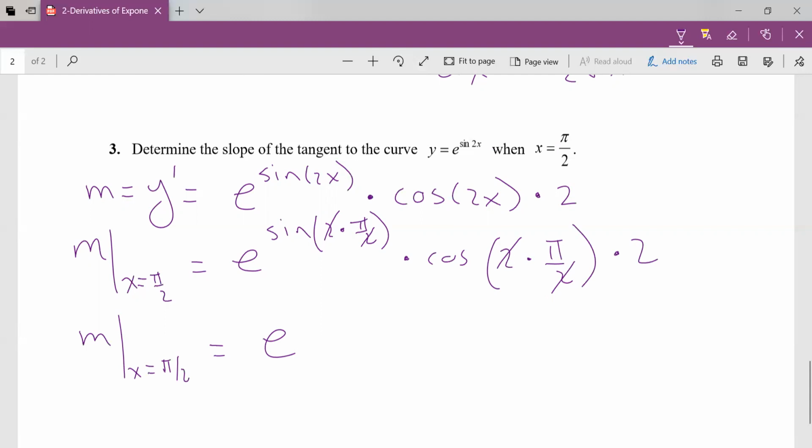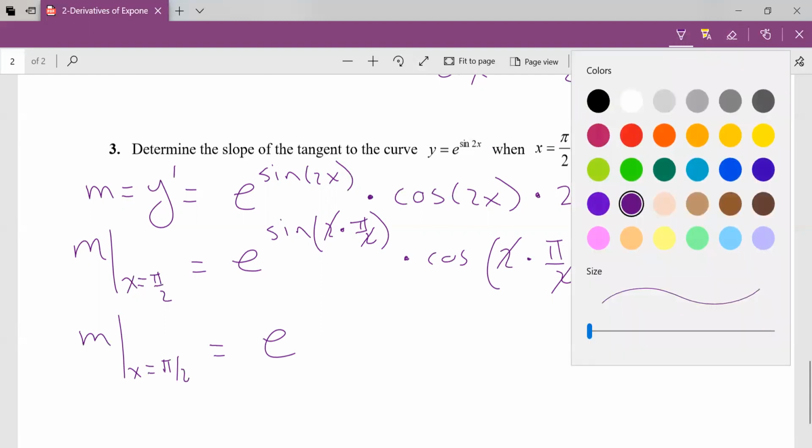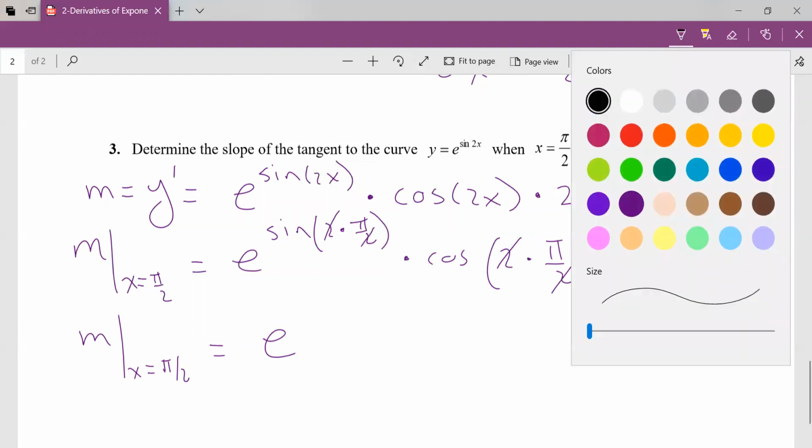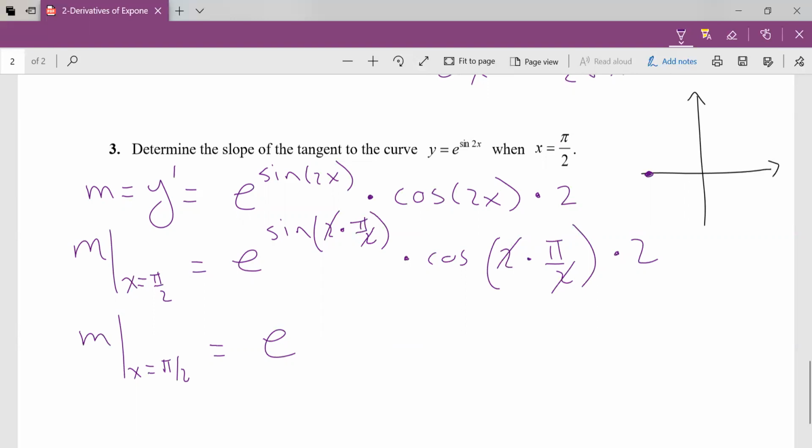Sine at pi, if you remember, is the y value. Here, I'm even going to draw a sketch. Right here, there's pi. That's the coordinate (-1, 0). And sine is your y value. So this is simply 0. Sine at pi is 0. Times cos at pi. Well, cos at pi is the x value. So the x coordinate at pi right here is -1, times 2.